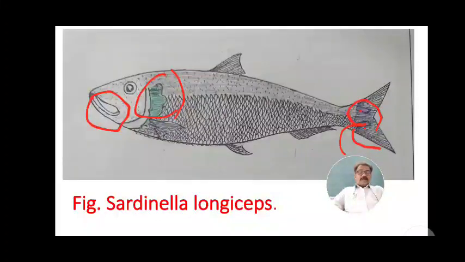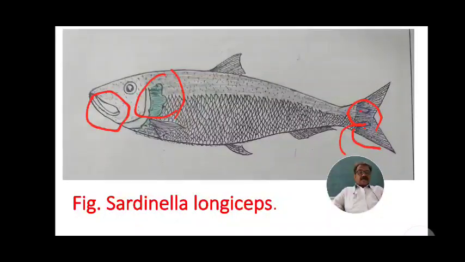Generally it spawns at night time, a few days before and a few days after new moon. Again, it is peculiar that this sardine spawns only once in its lifespan. Spawning occurs at night, a few days before and a few days after new moon, and this is when the species breeds.